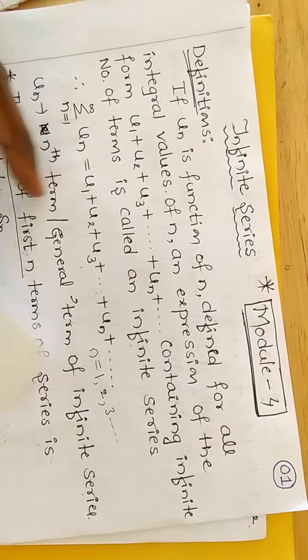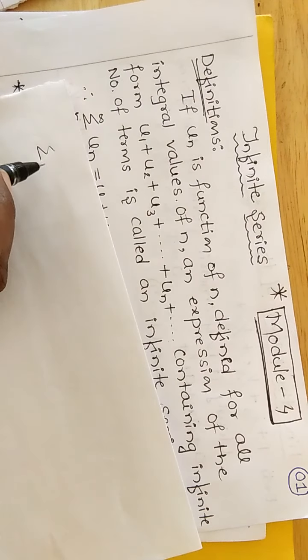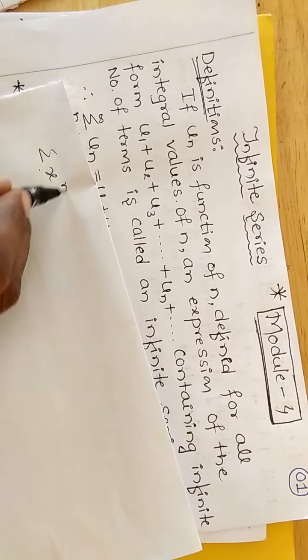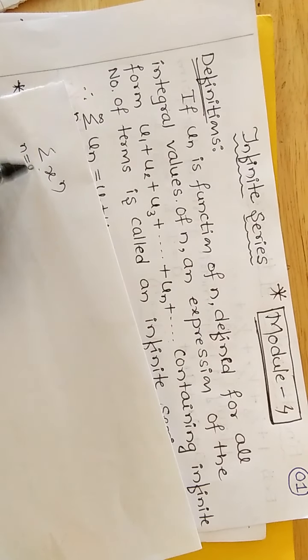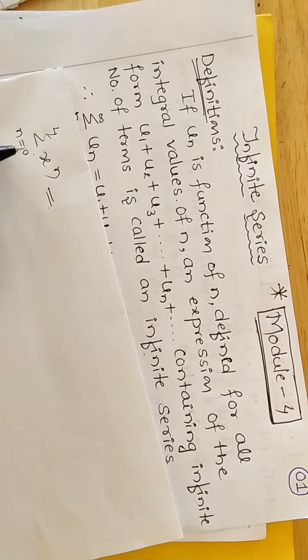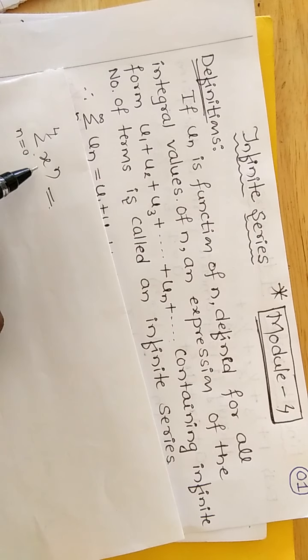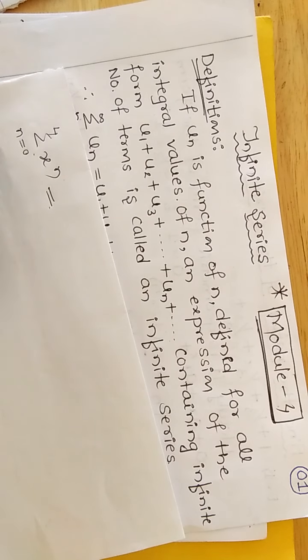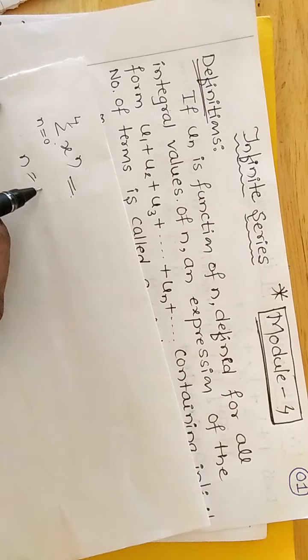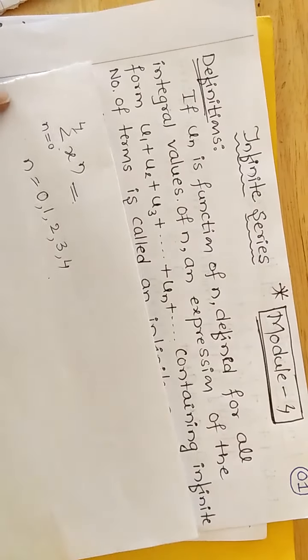Yes, let us see here. Summation of x raised to n as n goes from 0 to 4. Then how to write? Summation means sum of all the values of x raised to n. So n is from 0, 1, 2, 3, 4.